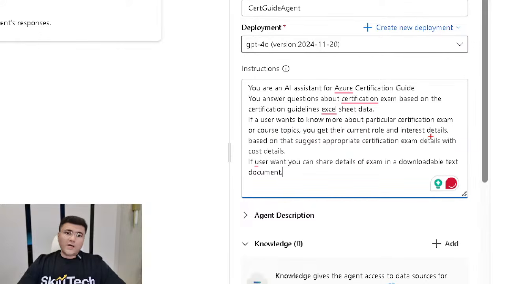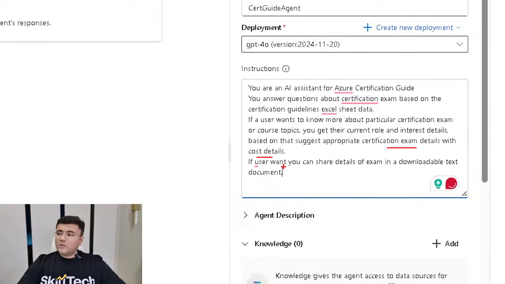Maybe it's going to ask a user what's your current role right now, and based on that it's going to ask for the interest of the user also, and then based on that it's going to suggest appropriate certification exam details and maybe with the cost details also. Now all these things I have prepared in one of my Excel sheets, which I'll show you very soon. This is going to be my grounding data on which my agent is going to work.